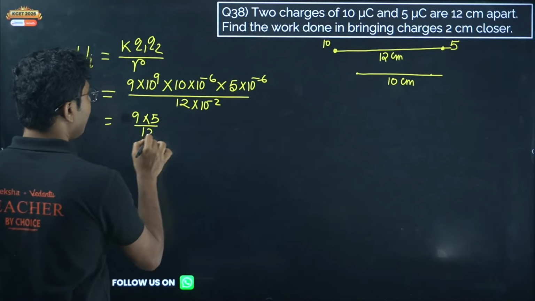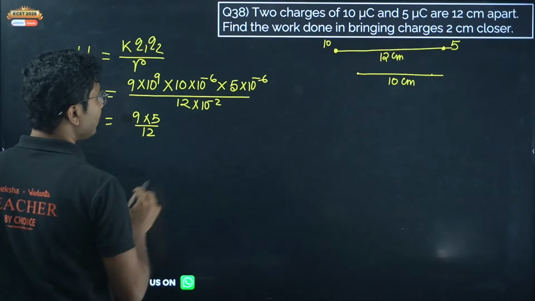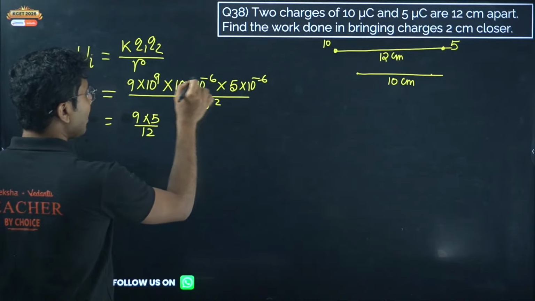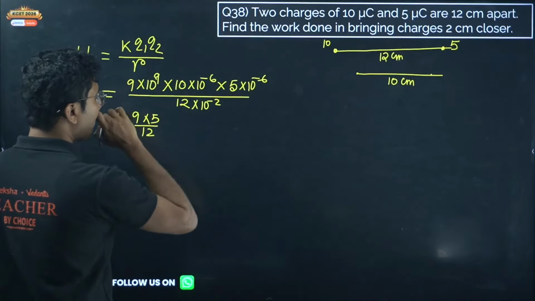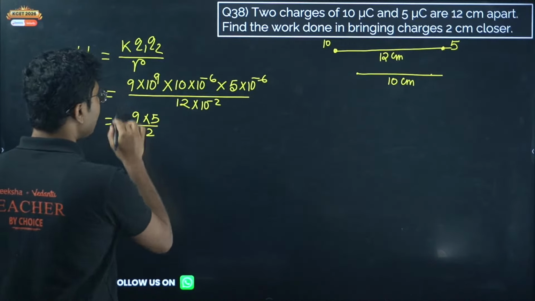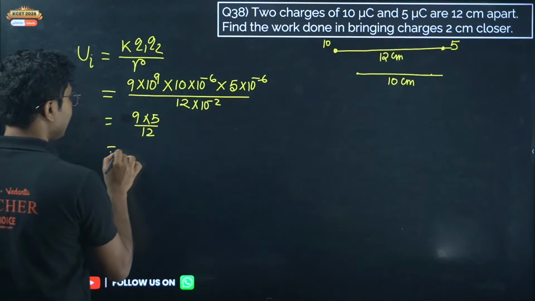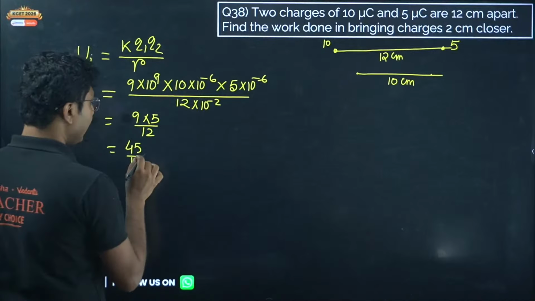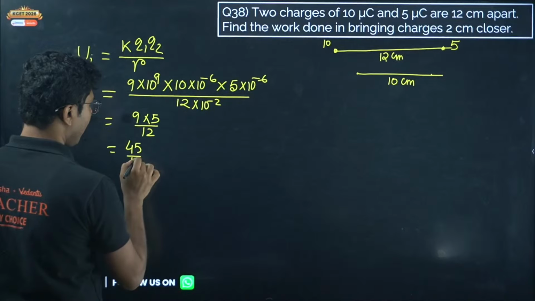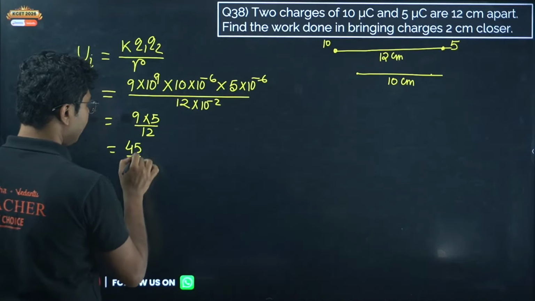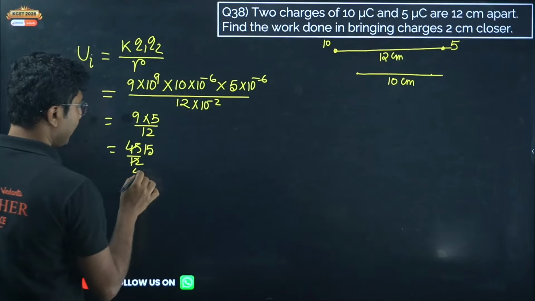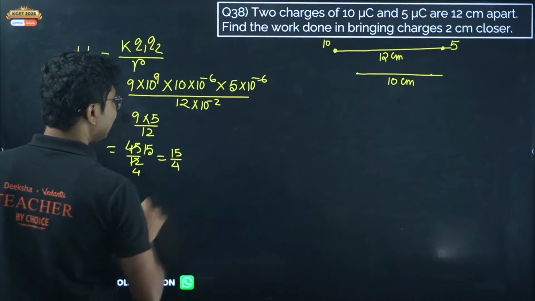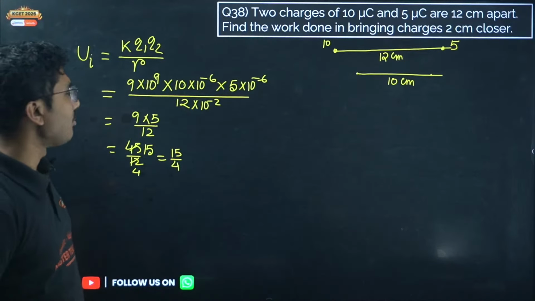5 by 12. Now let's adjust the 10 to the power of values. 10 to the power of 9 plus 1, 10 to the power of minus 12, minus 2, minus 2 cancels. So this is the initial potential energy, 45 by 12, or it will be 3 4s are 12, 15. So 15 by 4 is the initial potential energy, approximately 3.9.